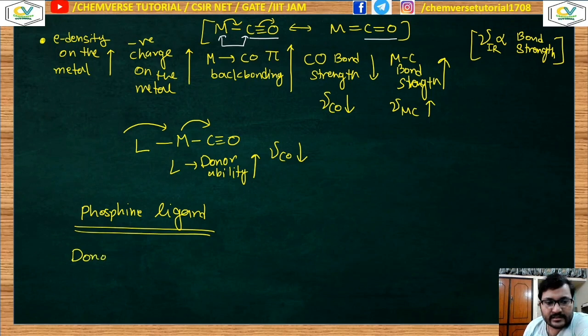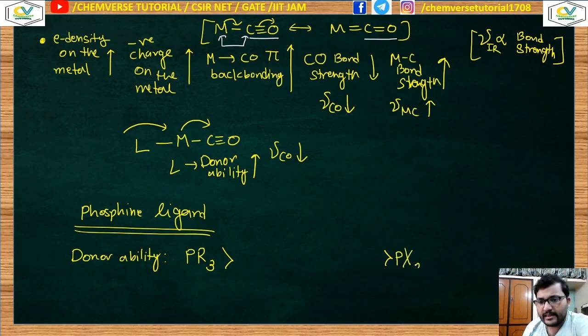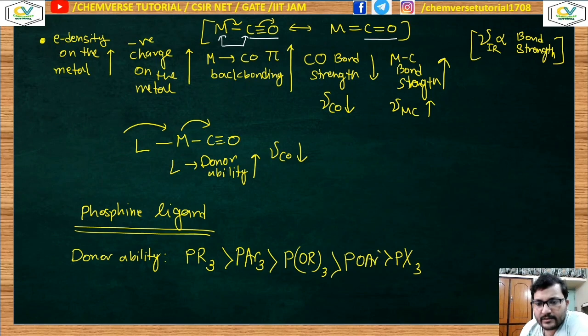We had seen that the donor ability was highest for PR3 and lowest for PX3, for halide, like PCl3, PBr3. So from here, it goes PR3, PAr3, P(OR)3 and P(OAr)3.